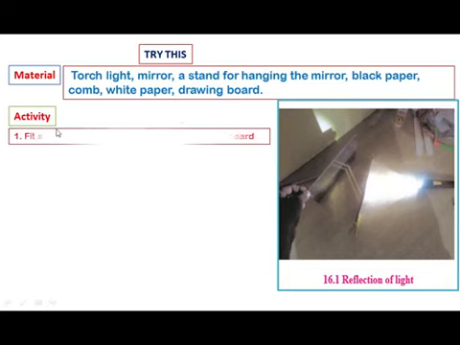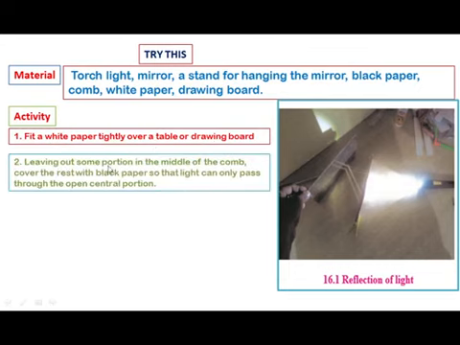Activity: First, fit a white paper tightly over a table or a drawing board. Second, leaving out some portion in the middle of the comb, cover the rest with black paper so that light can only pass through the open center portion.